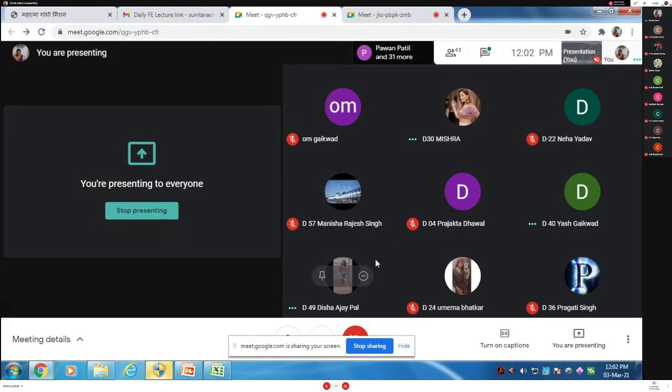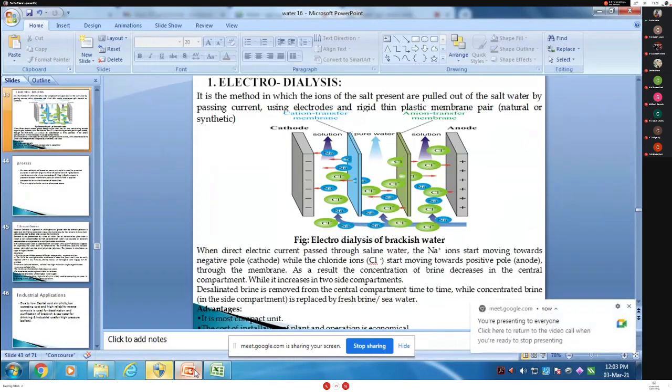Prajakta, tell me. Electrodialysis is the method in which the ions of the salt present are pulled out of the salt water by passing the current using electrodes and thin plastic membrane pairs.